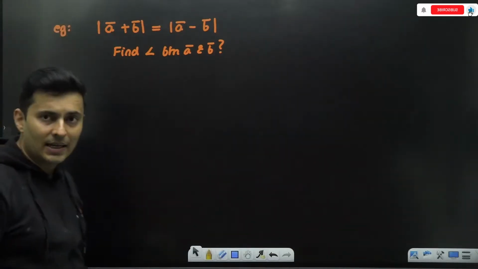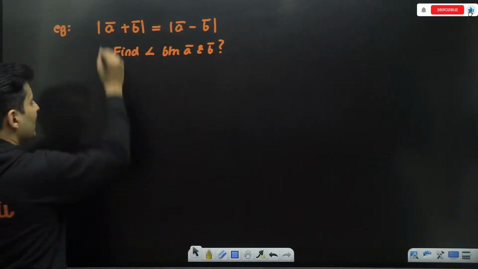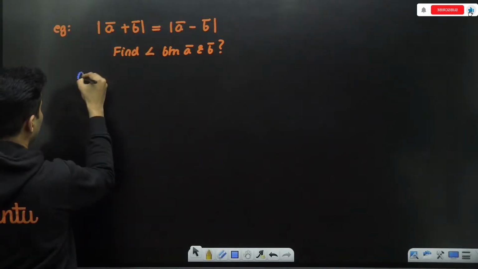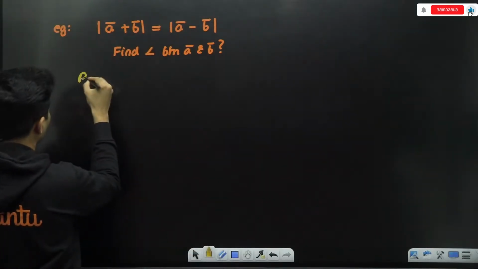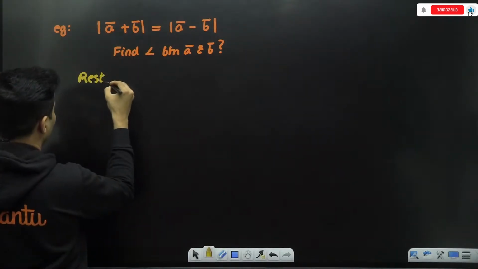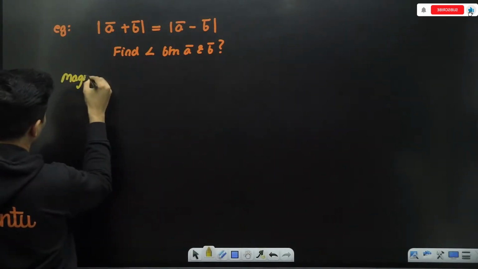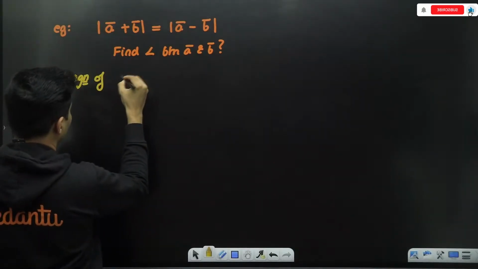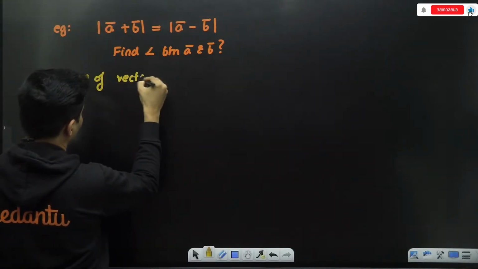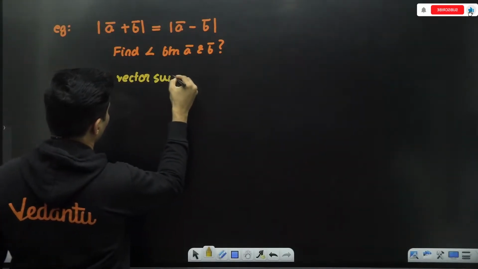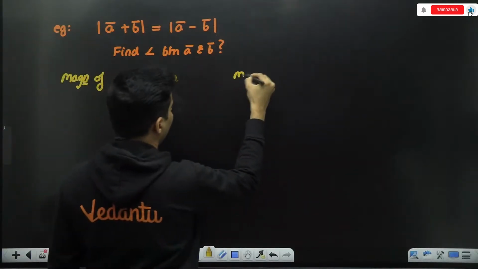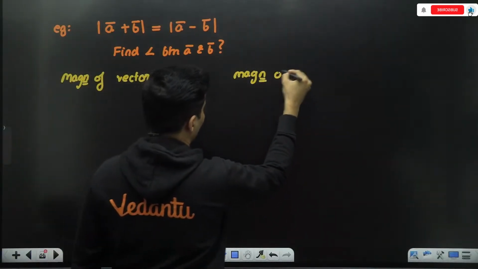See, try to understand the question. A vector plus B vector mod means the magnitude of the resultant, the magnitude of the vector sum, and this is the magnitude of the vector subtraction.